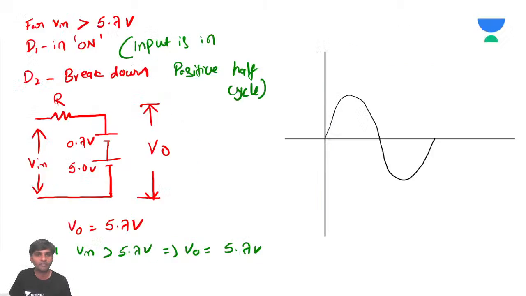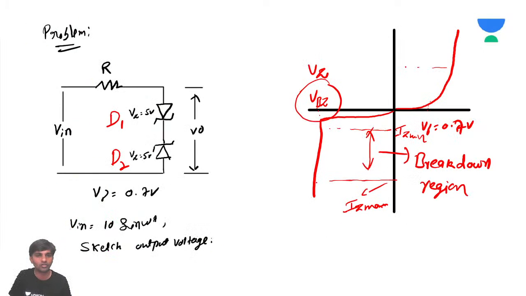Consider V input is equal to 0. Now what happens? Can this diode become on? No. When this diode is cut off, is current flowing in the reverse direction? No, that is also not possible. So for both diodes the current is not flowing.